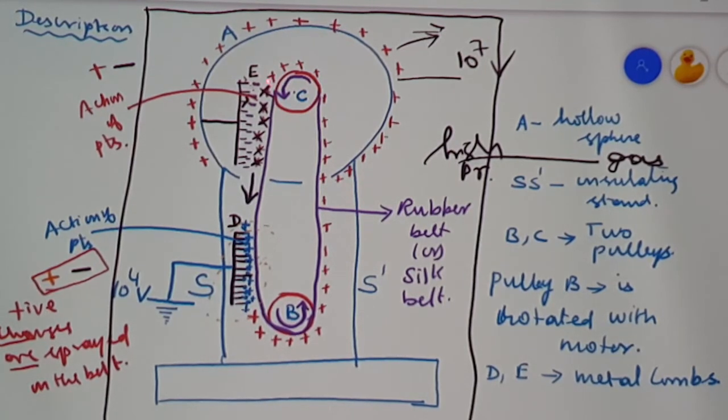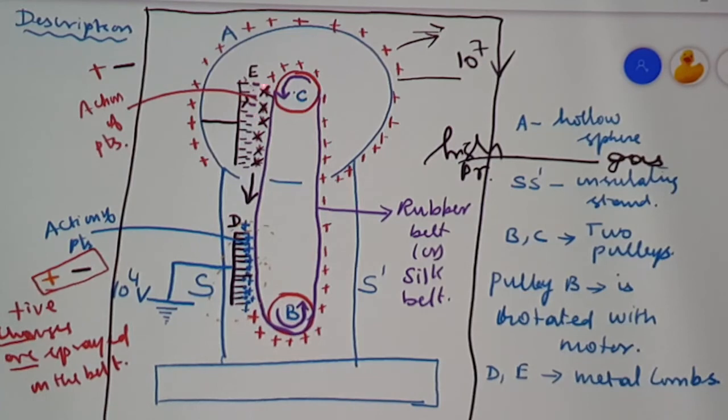So the positive charges which are being given to the sphere are uniformly distributed over its surface. Now what happens again? The positive charges which induce the negative charges at the sharp point again produce action of points or corona discharge, which makes the air medium get ionized, so that positive ions and negative ions are produced. Here the negative ions are repelled and positive ions are attracted.